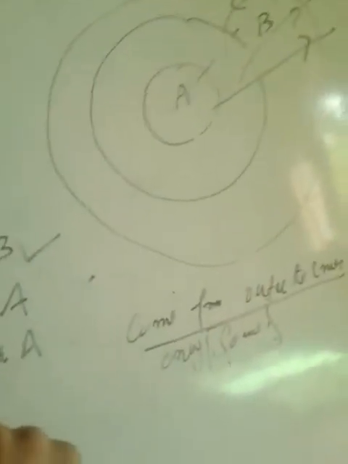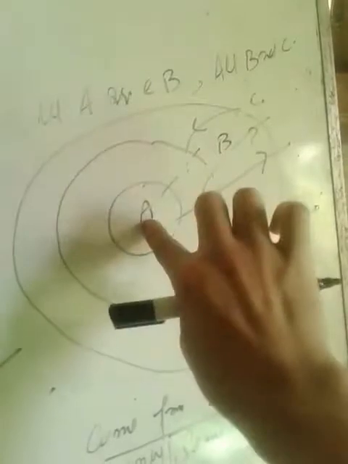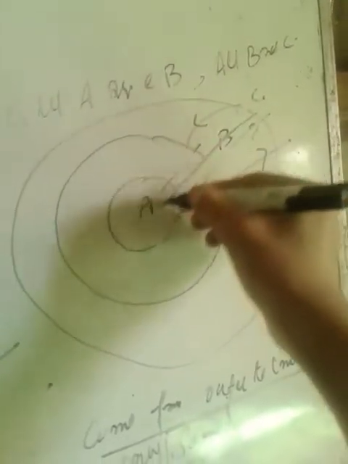Again, we have to move from here: all C are A, C to A. This is C, this is A. We are coming from outer to inner. In this case only some is true, but here it is all, so this is not true.